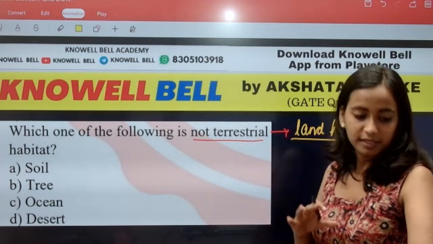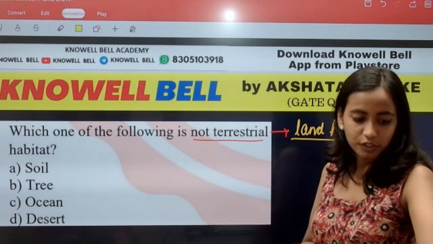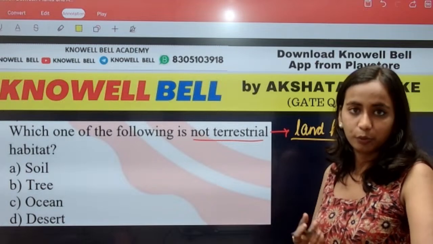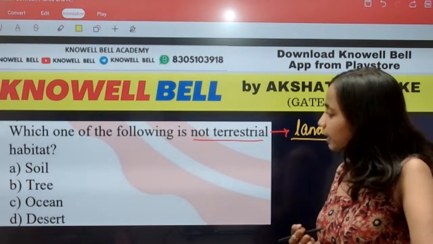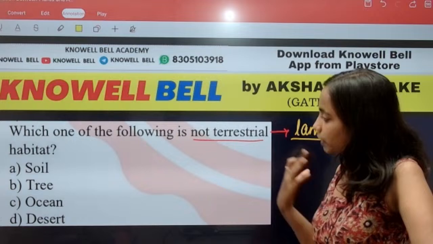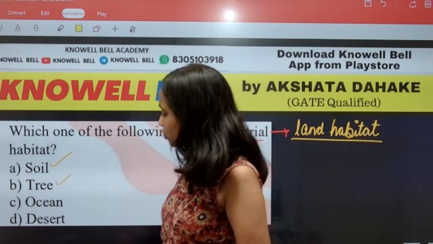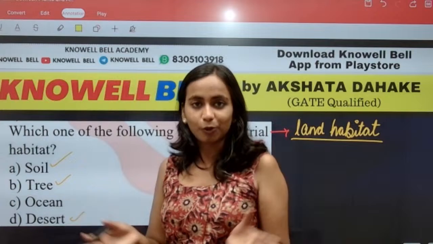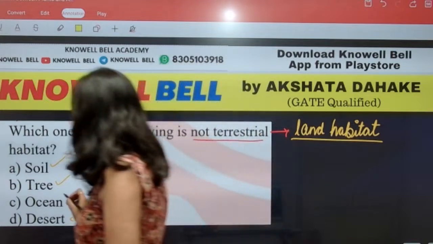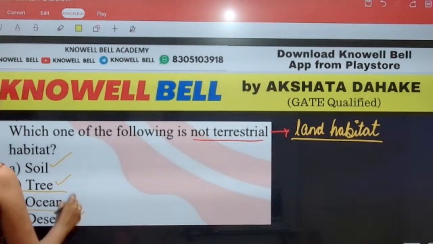The animals that live on land, ऐसे animals जो किस पे रह रहे? Which live on land, उनको हम क्या कहते हैं? We call them terrestrial. So which of the following is not a terrestrial habitat? Soil is a terrestrial habitat. Tree is also a terrestrial habitat. Desert is also a terrestrial habitat. क्या terrestrial habitat नहीं है? Ocean is not a